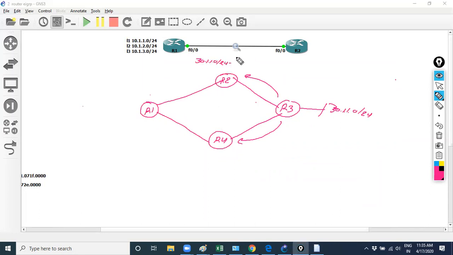For this, it calculates an FD and an RD. Suppose the RD is 100 and the FD is 250.